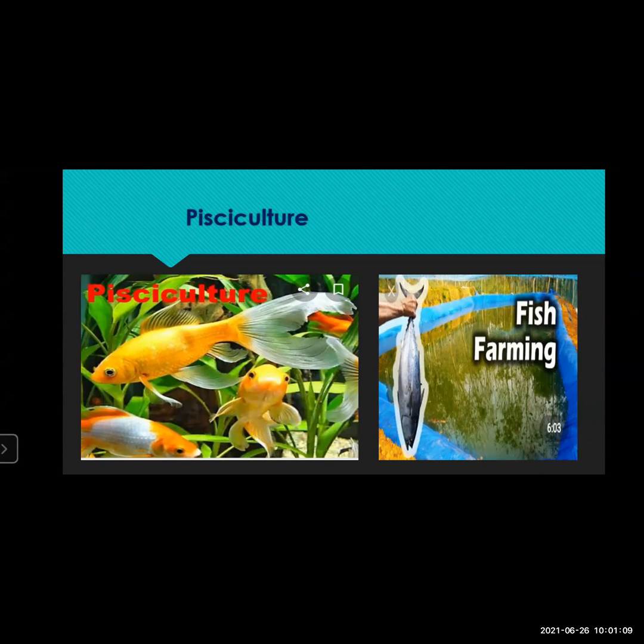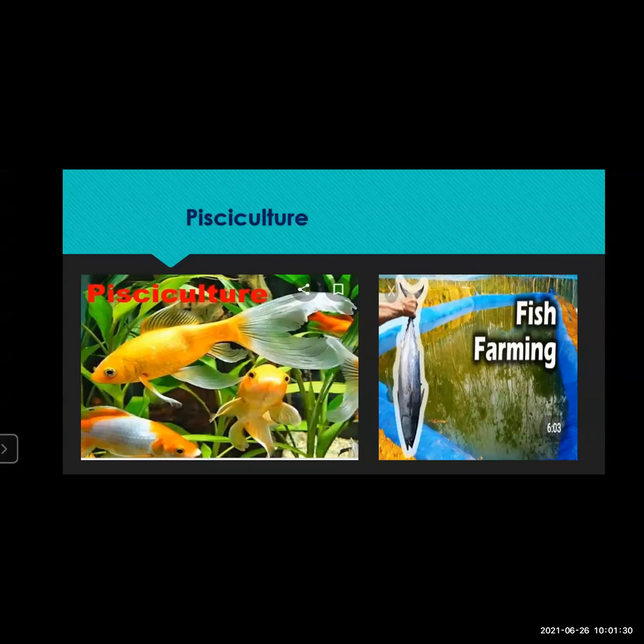Other dangerous organisms can also get into the net. Sometimes the small fishes are also caught, which is not actually good. Full growth of the fish is not achieved because of this. So to avoid all this, pisciculture came into existence.